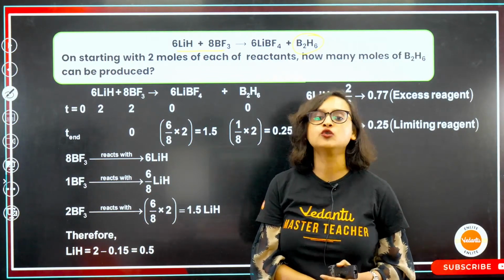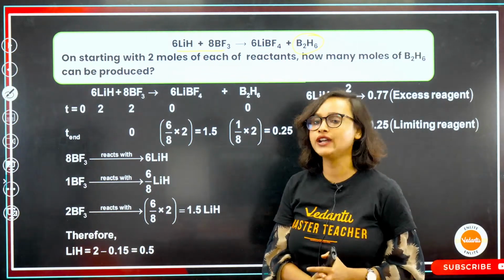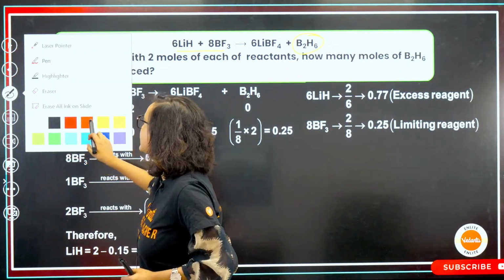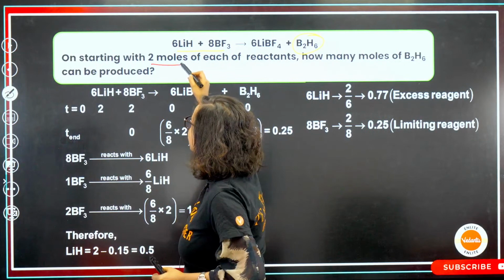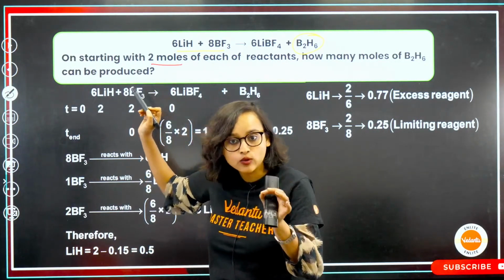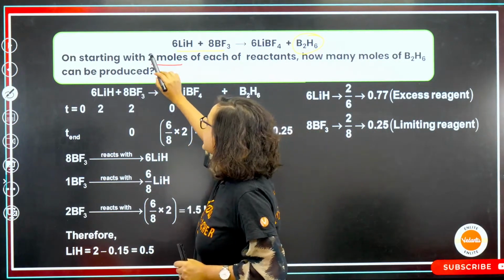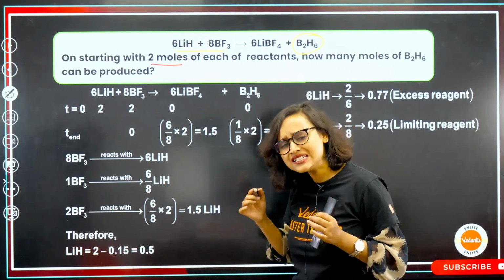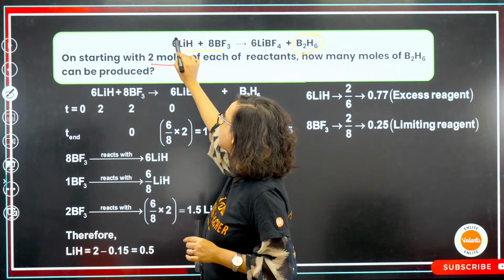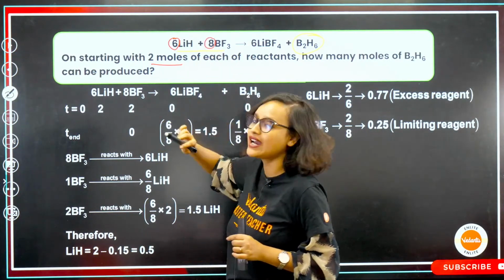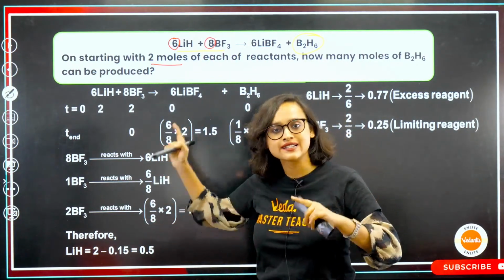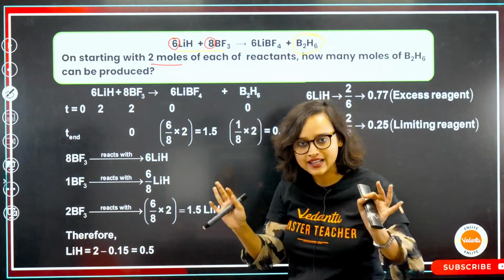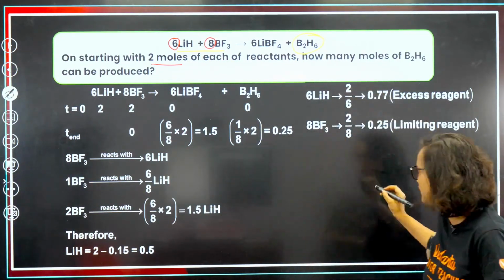So what are we going to do? We want an easy way to solve it. Whatever is the number of moles given to you in the question, 2 moles it is given. So what you ideally should be doing, the shortcut method, is just divide 2 by 6. Just divide it by the coefficient. This is your coefficient. Number of moles provided in the question, just divide that by the coefficient. That's all.